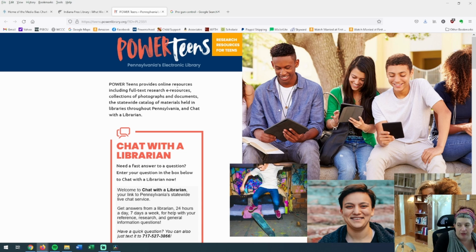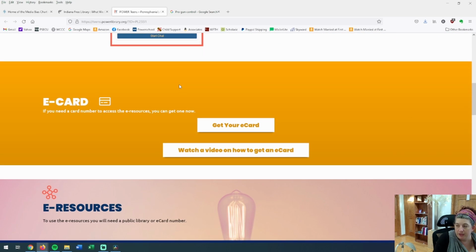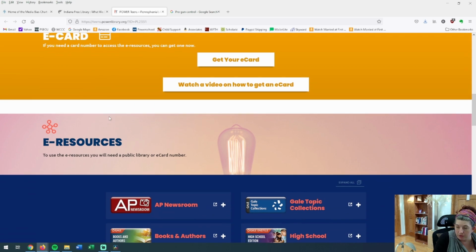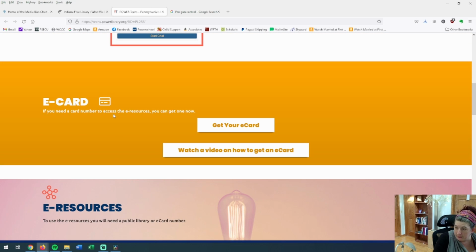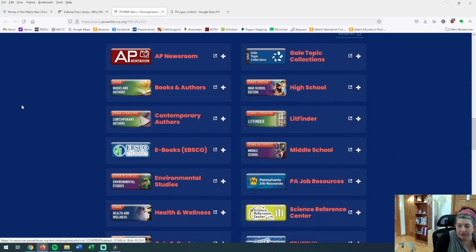Power Teens is online resources. So you can chat with a librarian. You can use your e-card. If you need a card number to access the resources, you can get one. Here are the resources that they have. These are all, here's a high school edition of, I would recommend Gale. Gale is a huge resource. And then I would also recommend